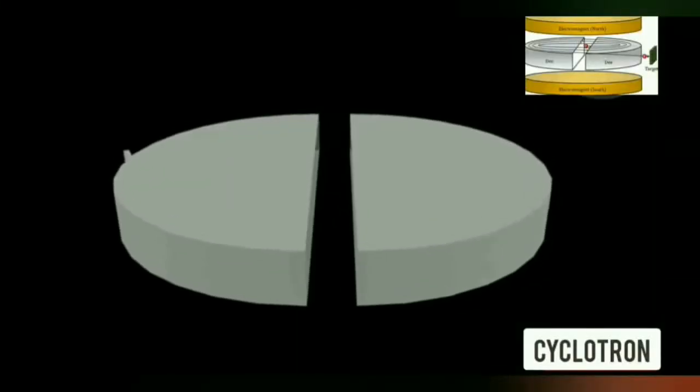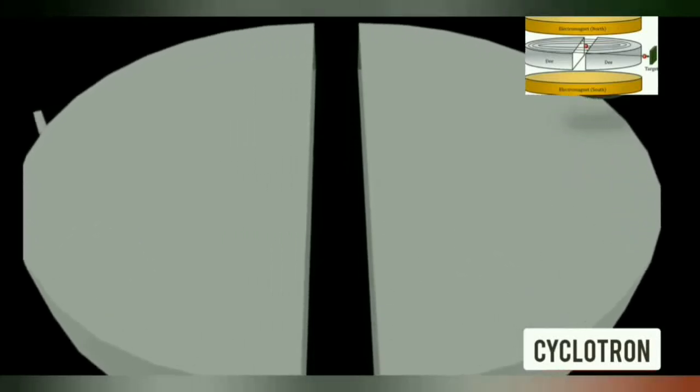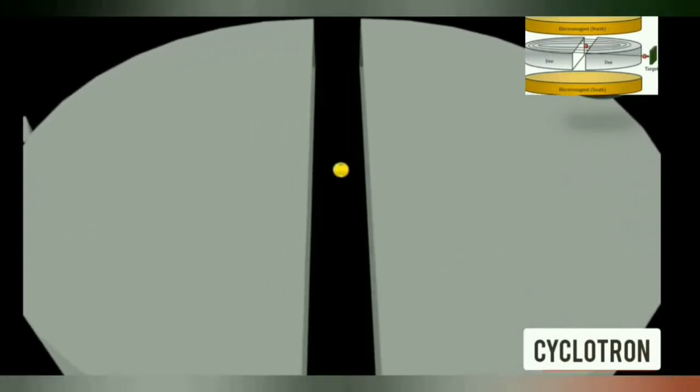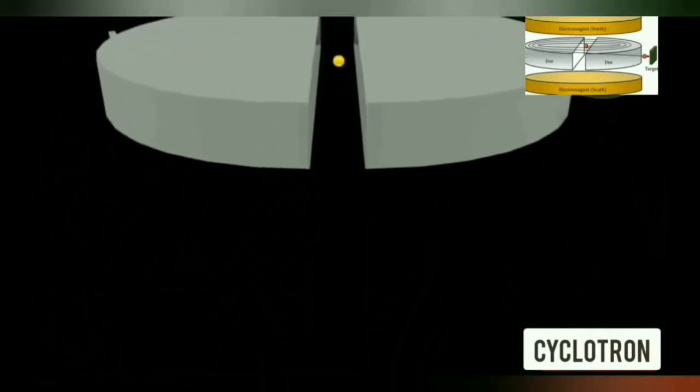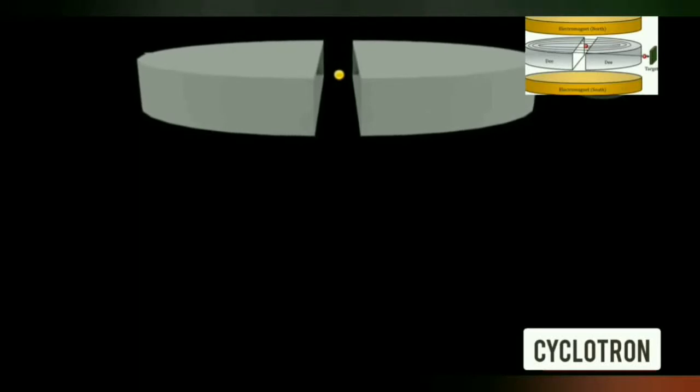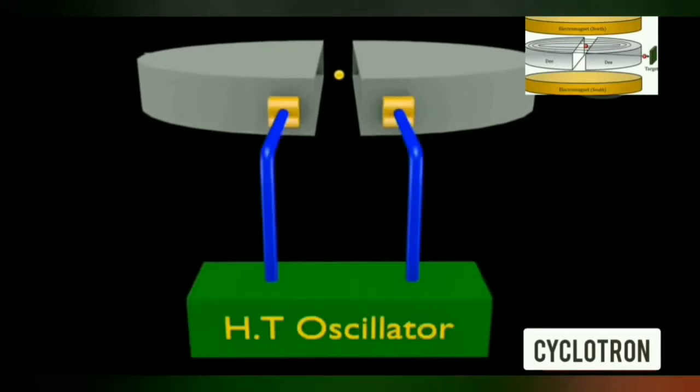A cyclotron consists of two flat semicircular metal boxes called Ds, arranged with a small gap between them. A source of ions is located near the midpoint of the gap between the two Ds.